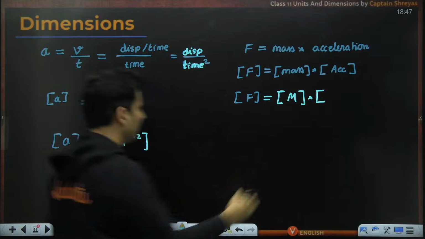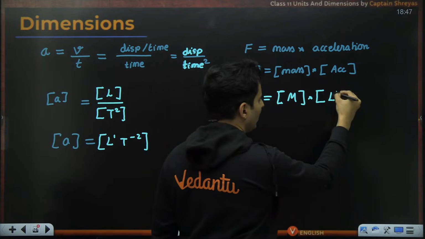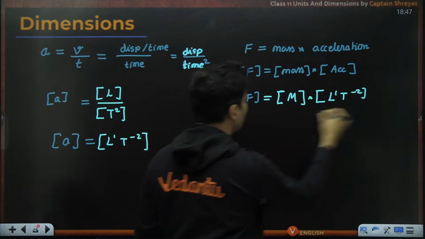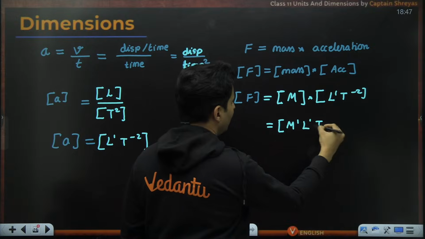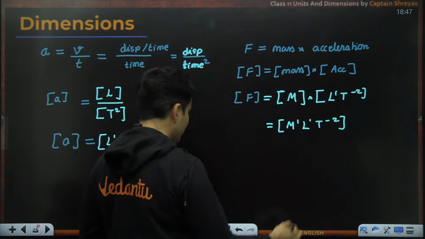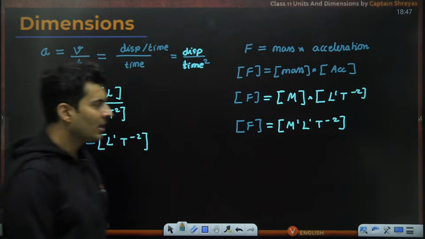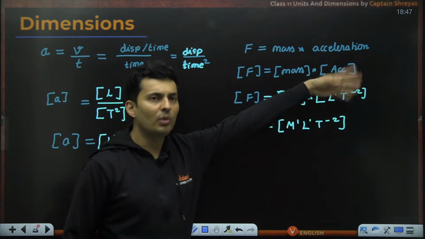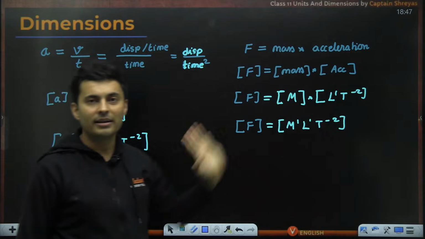Acceleration, I just figured it out over here: L1 T raised to minus 2. You just put it over here. So the dimension of force will be M1 L1 T raised to minus 2. That's it. That is the dimensional formula for force. So if you have a derived quantity also, it's okay, provided you know its dimensions already.